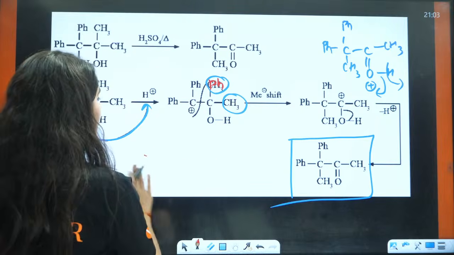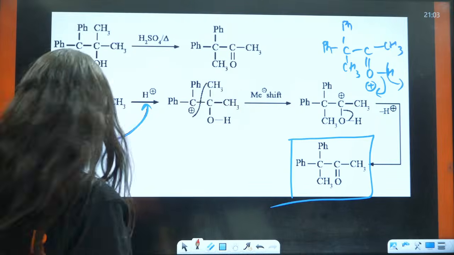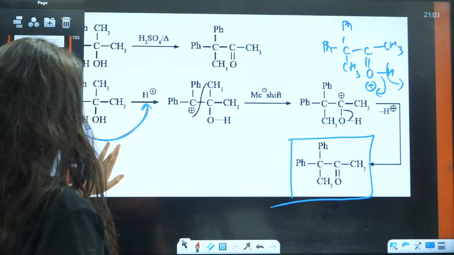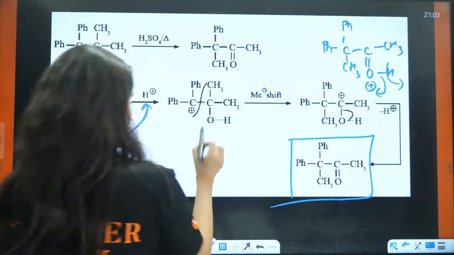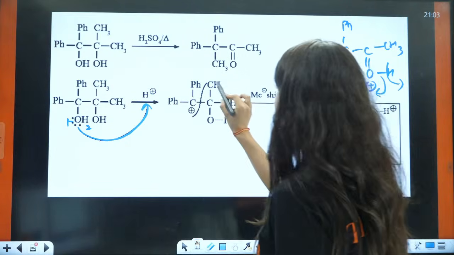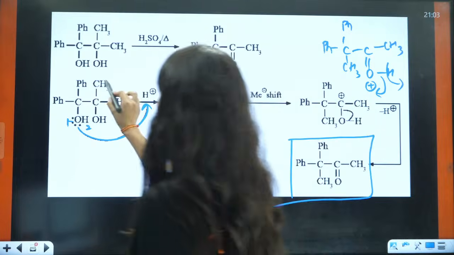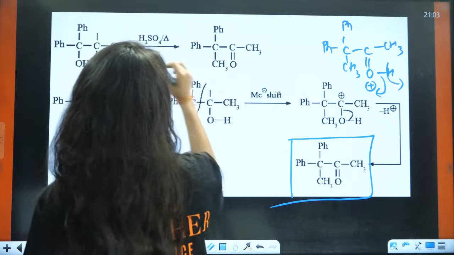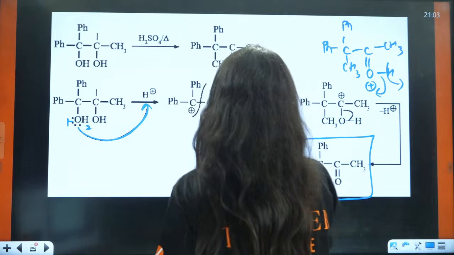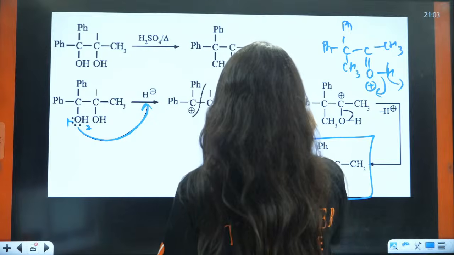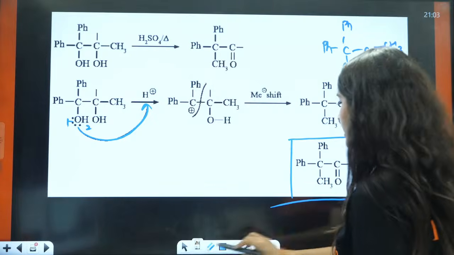For example, in the next page, if I copy paste this thing here, and if I say that here you don't have CH3, instead you have phenyl here, then what would have happened? Let us see that.